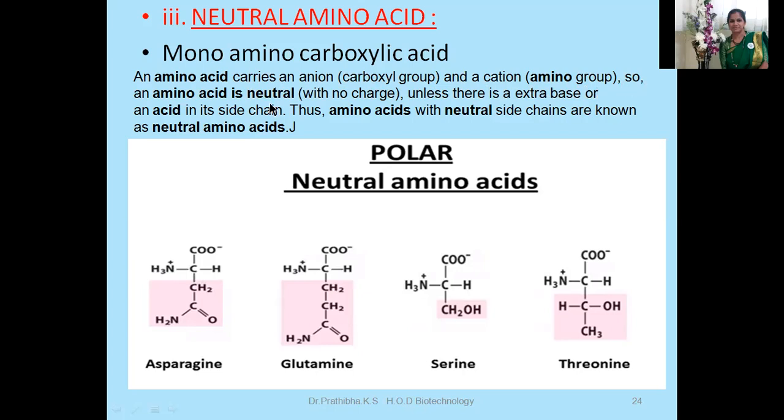So an amino acid is neutral, that is with no charge, unless there is an extra base or an acid in the side chain. Thus, amino acids with neutral side chains are known as neutral amino acids. You can give examples like asparagine, glutamine, serine, threonine under neutral amino acids.